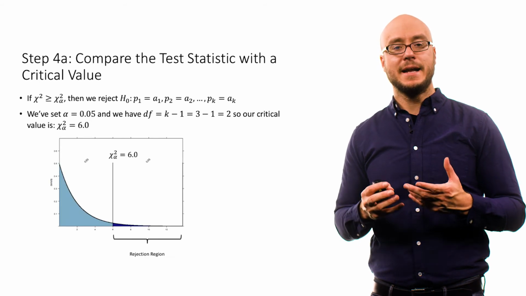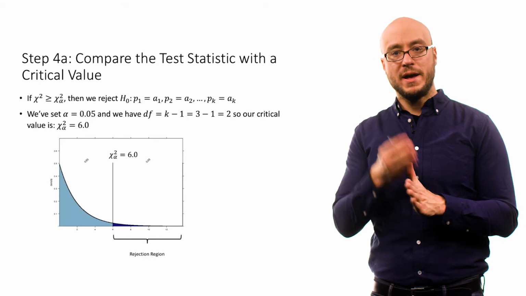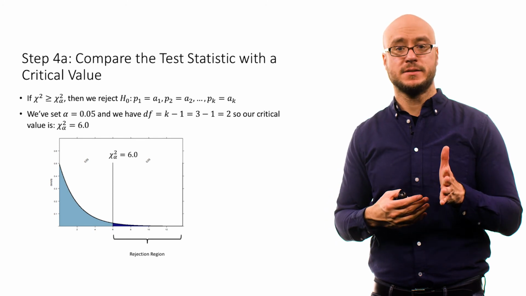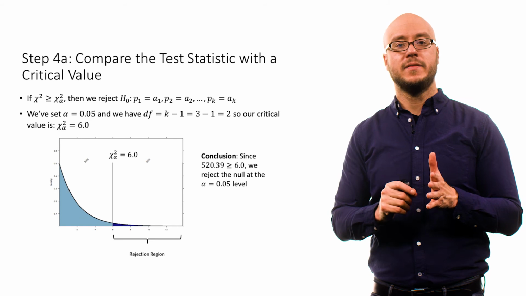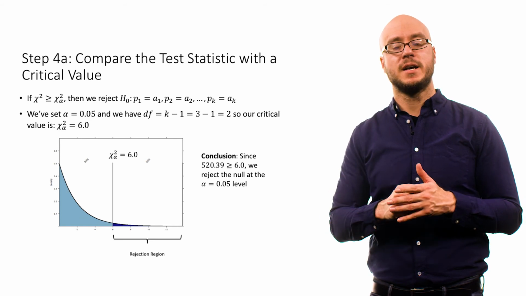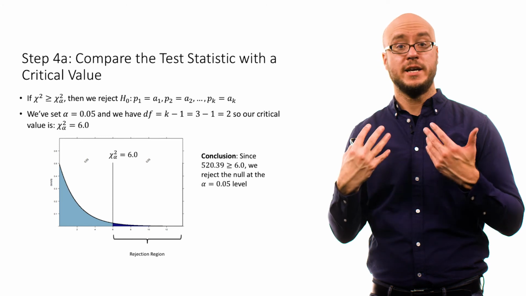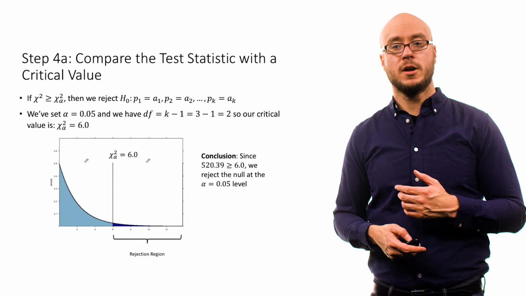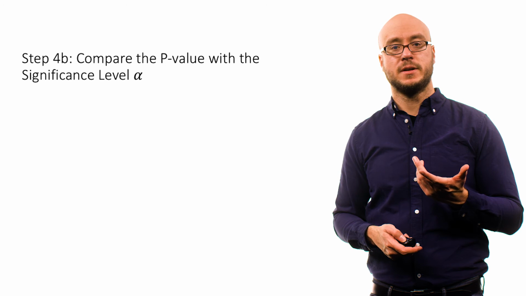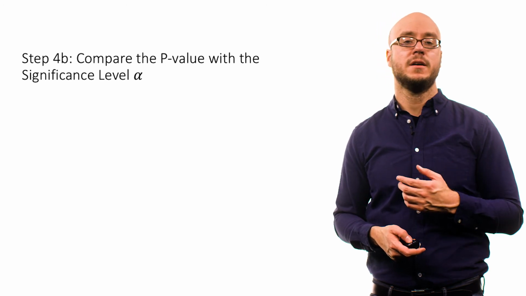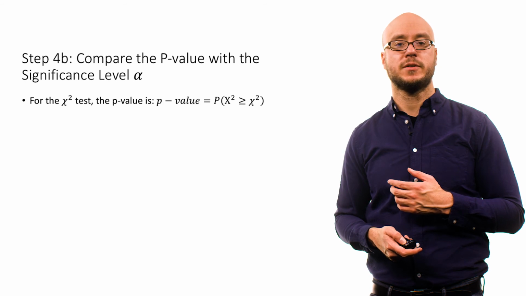Using that, our critical value, our benchmark by which we can judge our chi-squared test statistic, is 6. If we observe a chi-squared test statistic greater than or equal to 6, we can reject the null. In our case, the chi-squared test statistic is very large, much larger than 6, so we can reject the null.